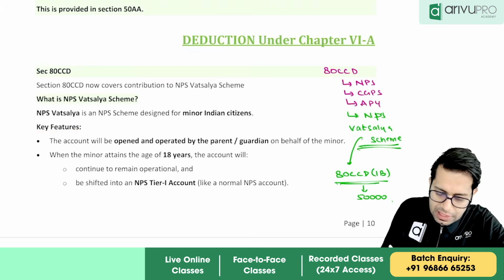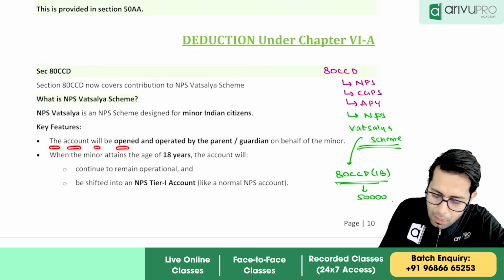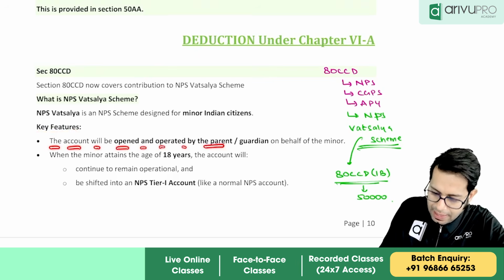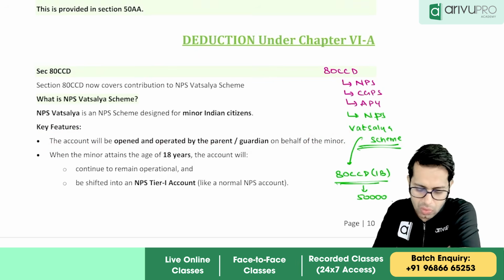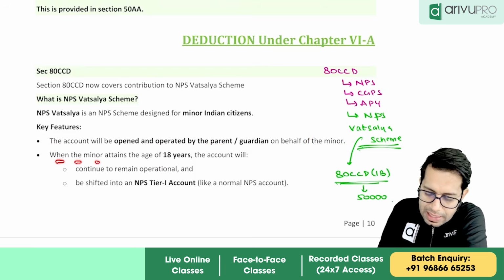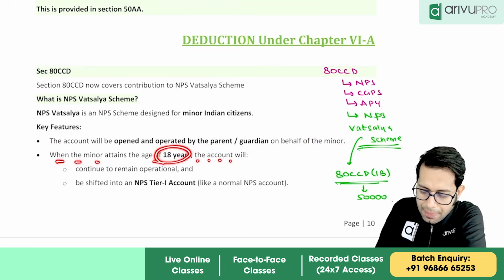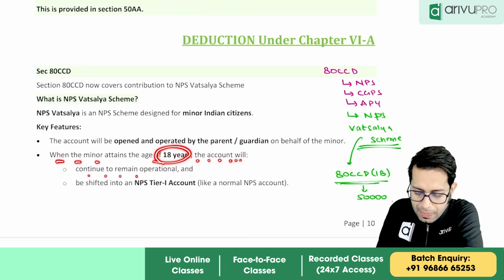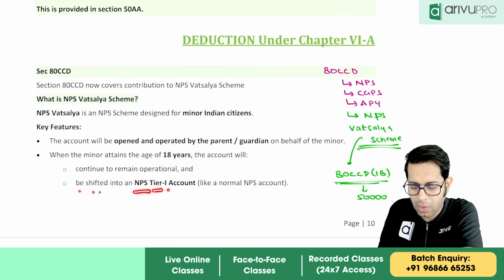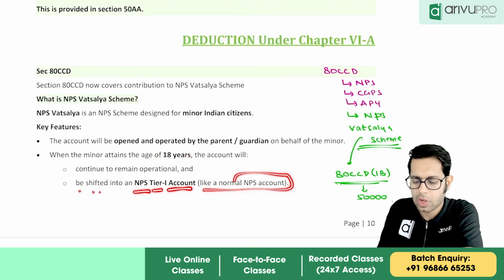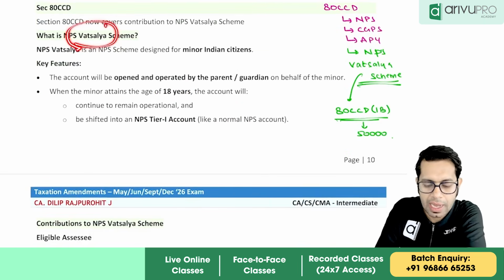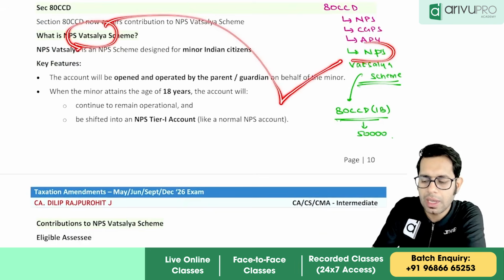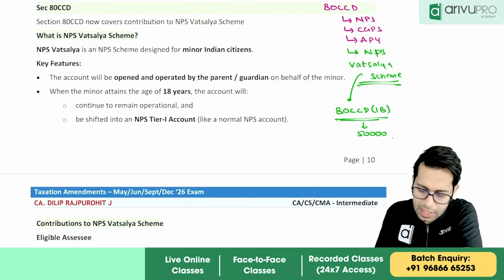A key feature of this scheme is that the account will be opened and operated by a parent or guardian on behalf of the minor. When the minor attains the age of 18, the account will continue to remain operational and be shifted to an NPS Tier 1 account, just like your normal NPS account. So basically this is an account opened in the name of the minor, and in future it will become the normal NPS account once he attains the age of 18.